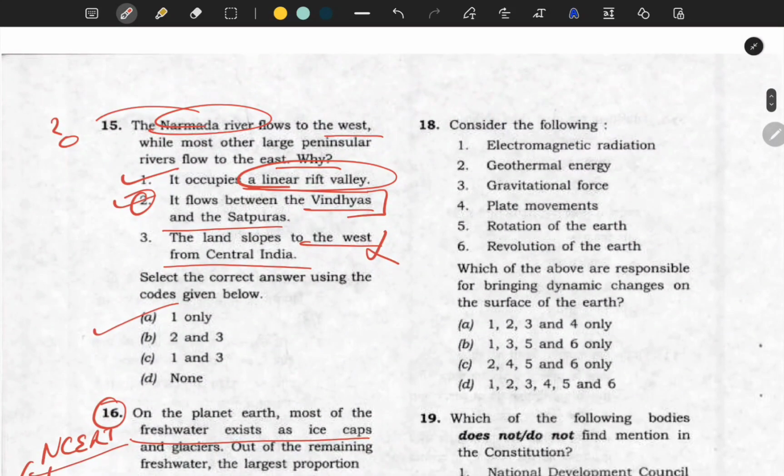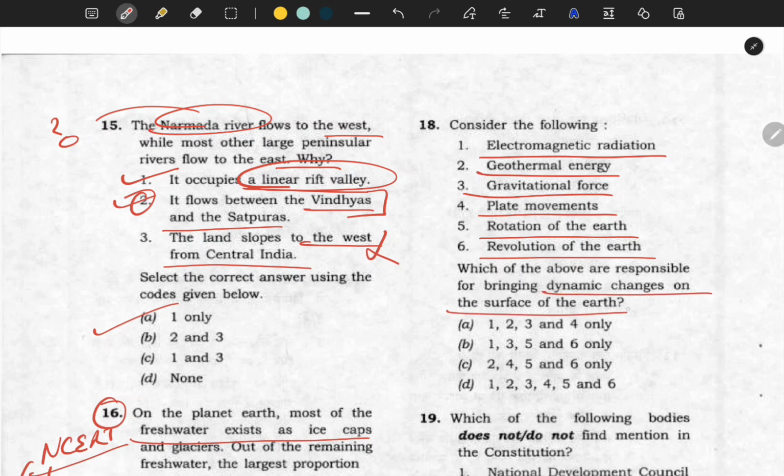Next is related to your basic science. So electromagnetic radiation, geothermal energy, gravitational force, plate movements, rotation of the earth, revolution of the earth. And they're asking which of the following among can bring the dynamic changes on the surface. Dynamic changes, earthquake, volcanism, all those things.